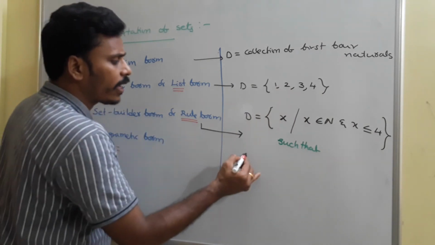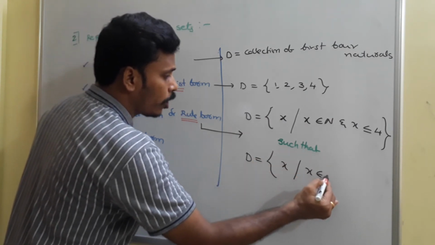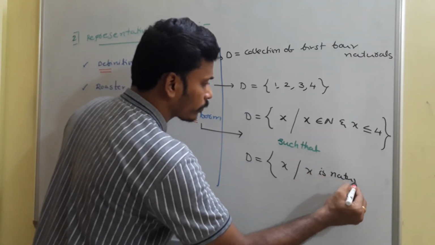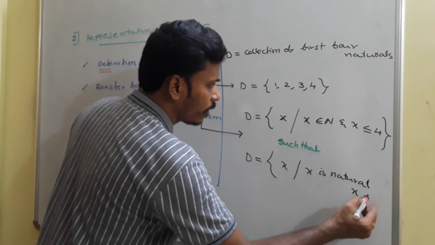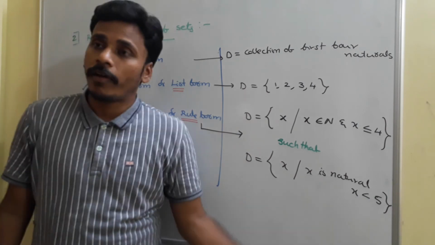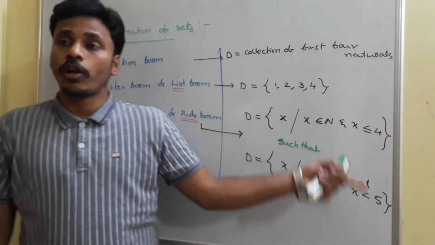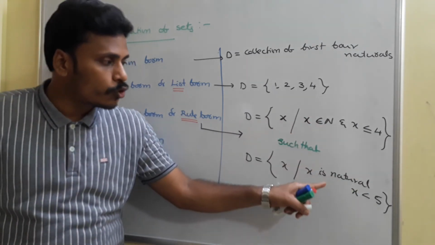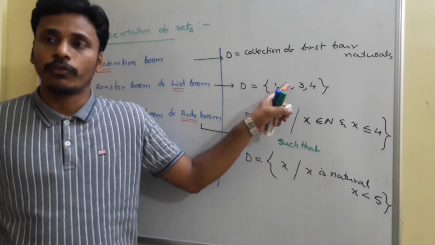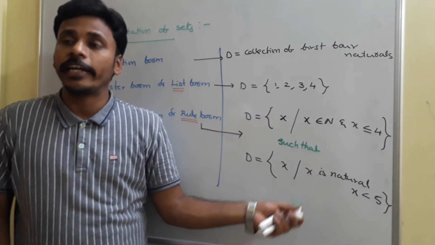And some people may write like this. D is equal to the set containing X such that X is natural and X is less than 5. Is it right or wrong? Both are the same, right? X less than 5 means you don't choose 5, you have to choose the numbers up to 4. X less than or equal to 4 is also the same. These two convey the same meaning, and these two give you the same set, 1, 2, 3, 4, but these are two different rules for the set. So in this case, now we identify two different rules.